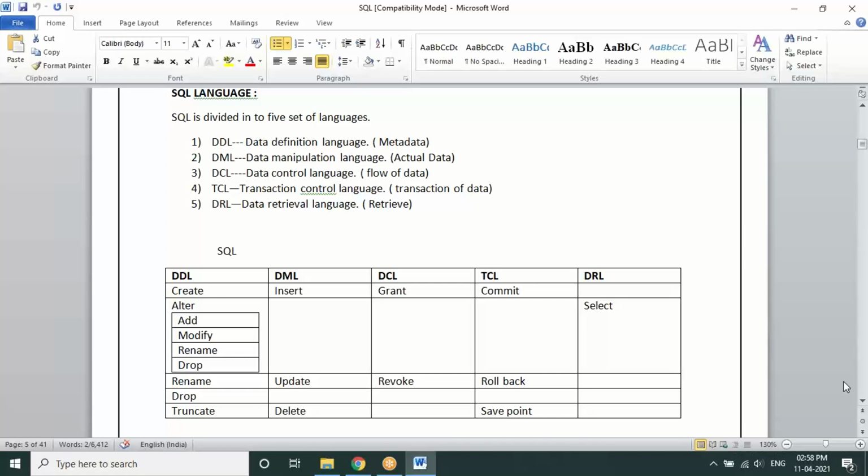So those users are maintained by an administrator of SAS. Generally they are called a SAS admin. So they will be maintaining that. So we don't have these two categories of DCL and TCL working within the SAS.